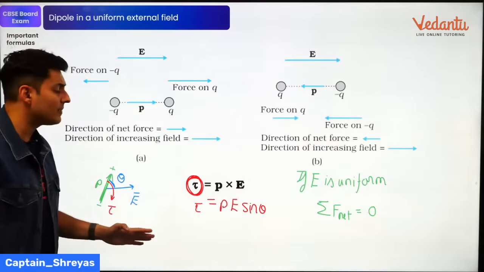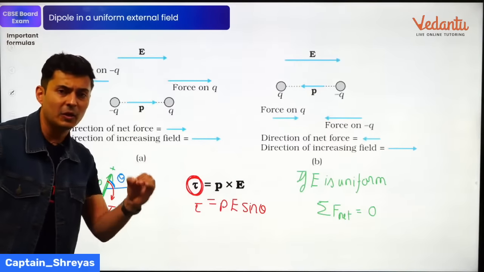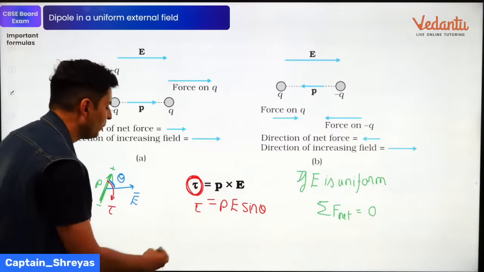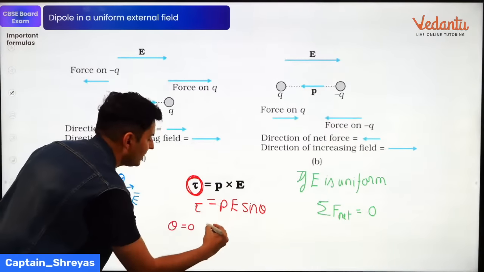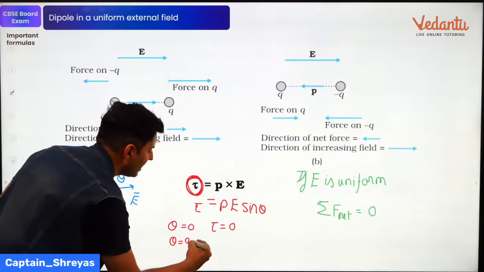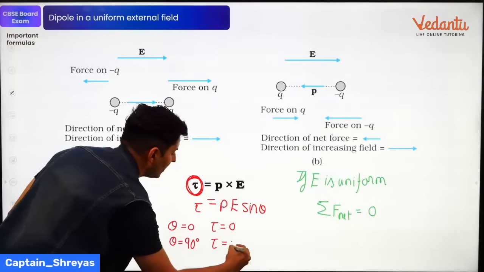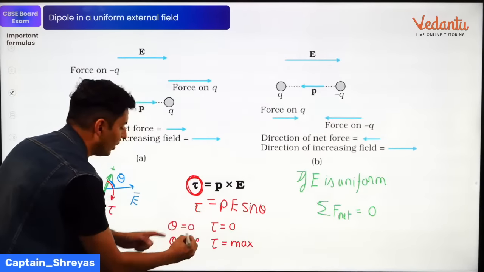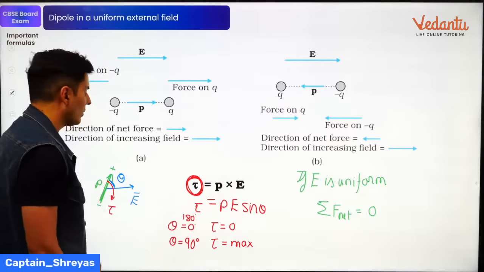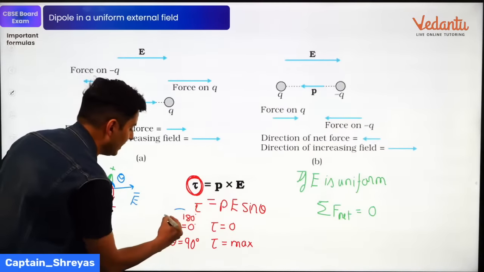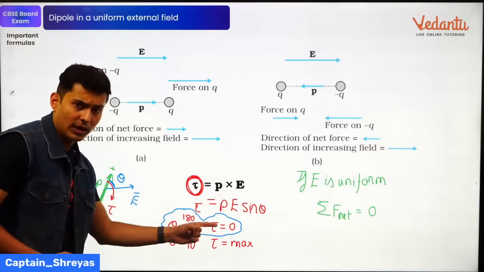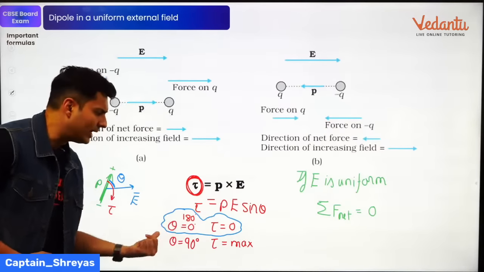Now, this clearly tells me that there are some places where the torque is zero, some places where the torque is maximum. If you put the value of theta as 0, then the value of torque is 0. If you put theta as 90 degrees, then the torque is going to be maximum. In fact, not just 0, even at 180 degrees the torque will be 0. So this is the condition when the dipole is either parallel, 0 degrees, or anti-parallel, that is 180 degrees.